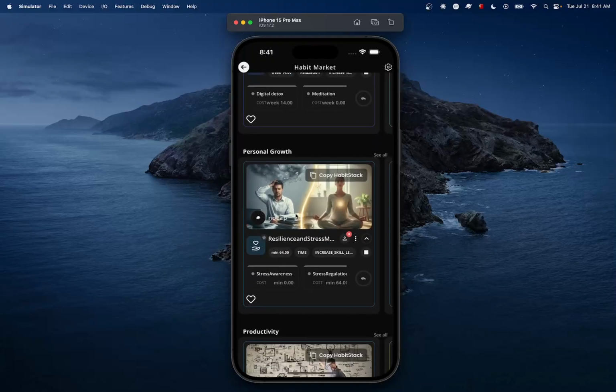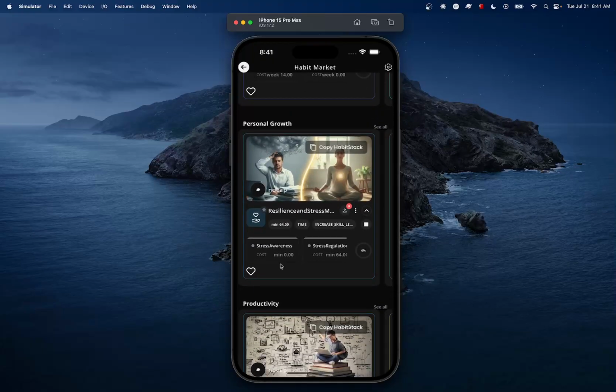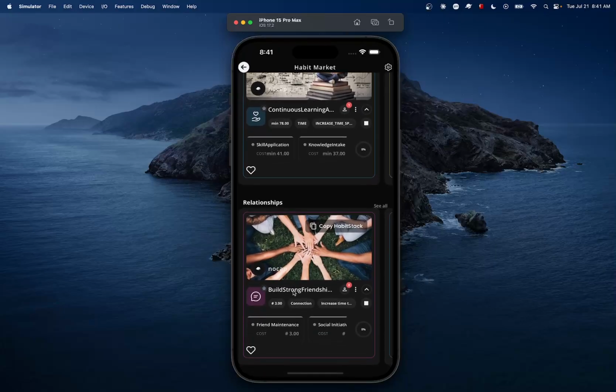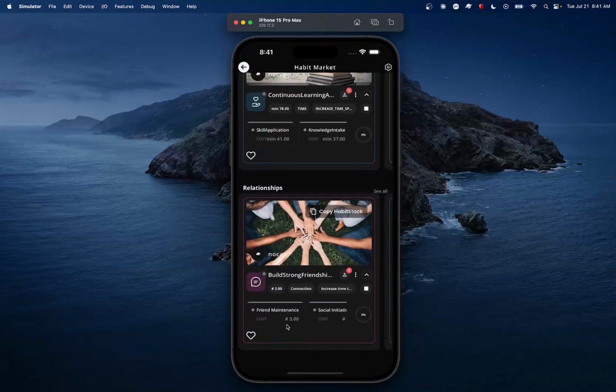And you will notice that each one of them is not attached to just one unit. Whenever you create a HabitStack, you will see the cost of it. The cost can be set in minutes, it could be set in US dollars, it could be set in seconds, it could be set in calories, it could be set as a count.